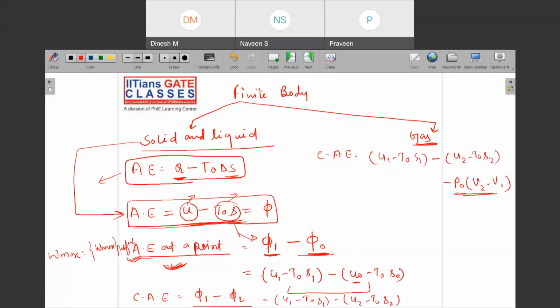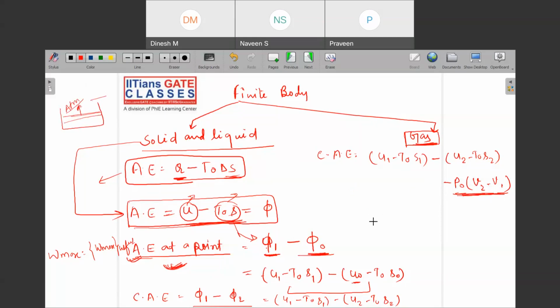Got the idea? Why I am using this is that when your working substance is gas, how will you take the work out of the gas? You will put it into a piston cylinder assembly, and then you will let that gas expand, then your volume will change. But during this volume change, let us say this is the scenario, if this piston is moving upwards, then it has to work against the atmosphere also. Why? Because it is trying to push the atmospheric gas from this point to this point, or whatever was the limit. So you are working against the atmosphere. So this work is not available with you, right? So you will have to take care of this one also.